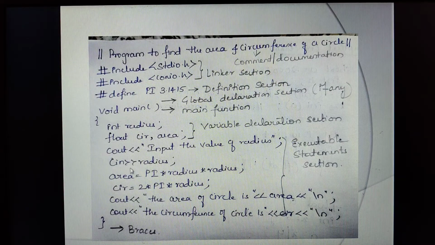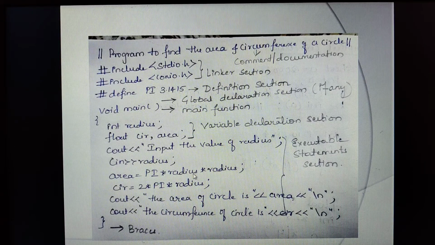Understood? Then next, after we declare the variables, after we have asked the user to enter the value of radius, we have read it. Next step is what? Calculation. You have to write the expression, that is pi into r, that is radius into radius. So the calculation takes place, and you are storing it into a variable known as area. While writing, we write area is equal to pi into radius into radius. Understood? But how does the calculation happen? First the right hand side is calculated, then assigned to the left hand side. What is the associativity for the assignment operator? It is right to left. I hope you are able to understand.